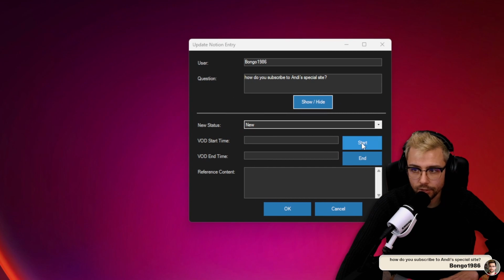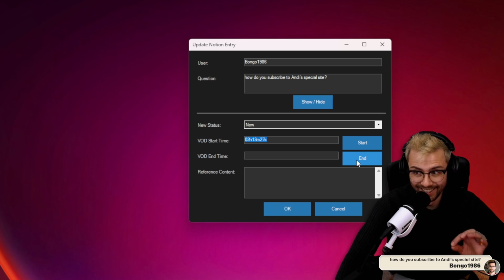So I can do the VOD start time. I'm not going to press this because this will actually stop my OBS recording because it'll start recording. In fact, let's just test it. Let's just see what happens. No, there we go. So I'm not going to press end because that'll end the recording. So this will pull the timestamp of my stream right now.